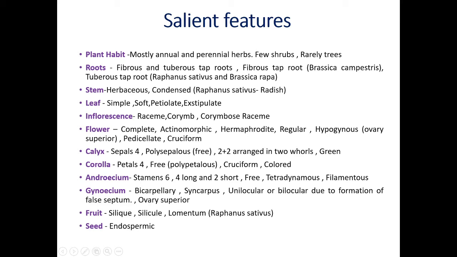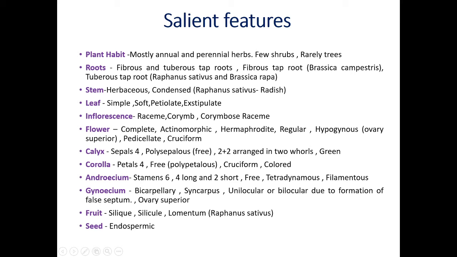Then the female sex organ of this family, gynoecium. Individual of gynoecium is called carpel. Number of carpels is 2. That's why bicarpellary. Bi means 2. Syncarpous. 2 carpels are fused with a common wall. We have seen in Annonaceae the carpels are free. That condition is called apocarpous. But in this family, the carpels are fused. That's why syncarpous, unilocular or bilocular. Locules or compartments are either 1 or 2 due to formation of a false septum.